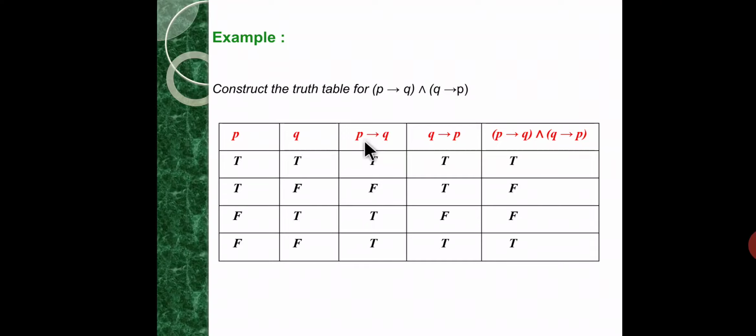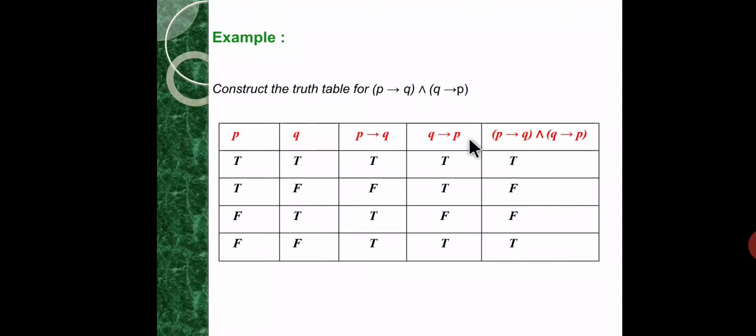For P implies Q, when P is true and Q is false, that is the second case, the truth value is false. In the remaining cases it is true.